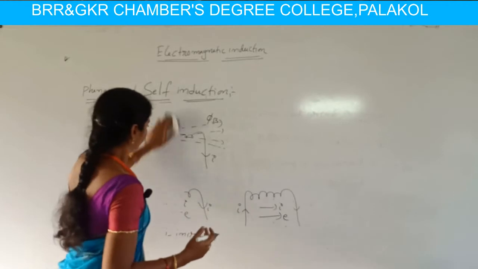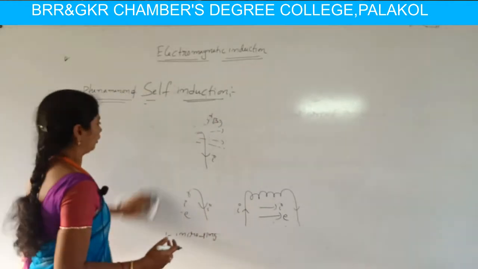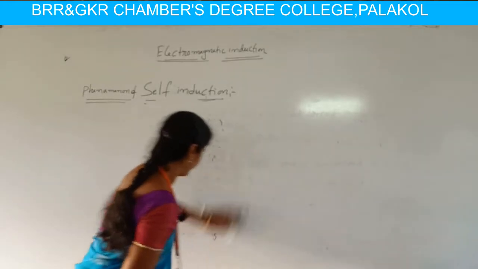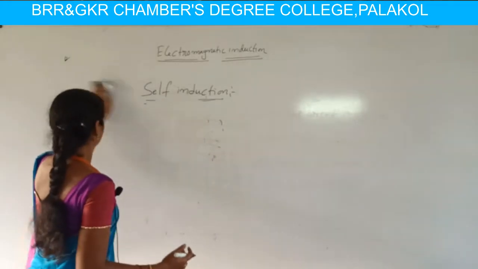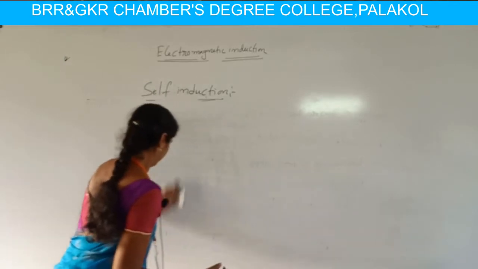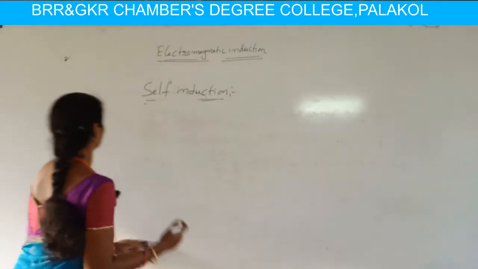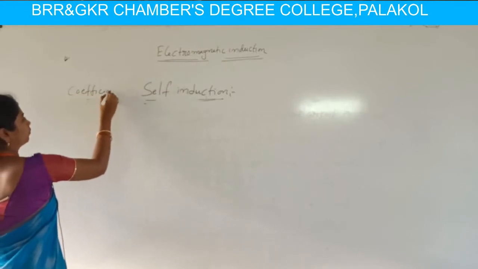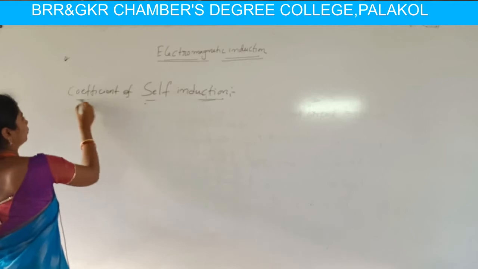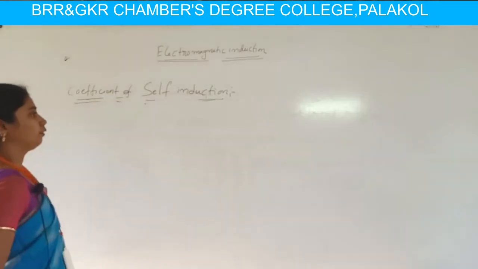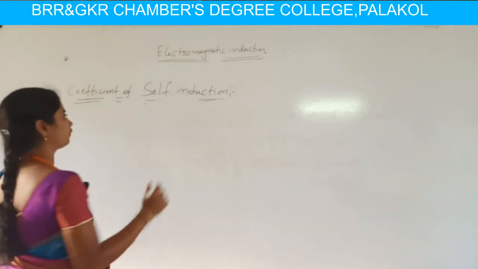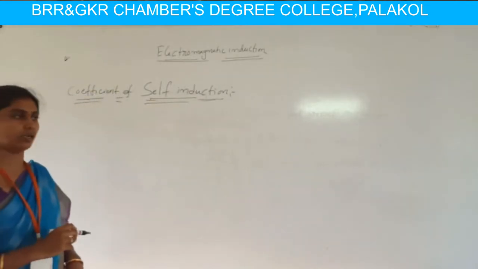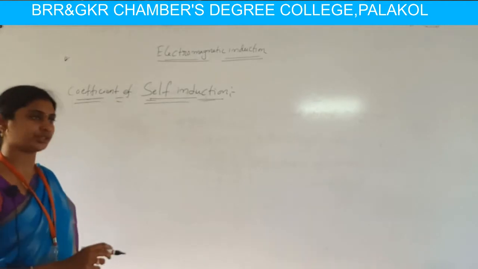Then we go for the coefficient of self-induction. To explain this, we know the flux linked in a coil is proportional to the current flowing through the coil.